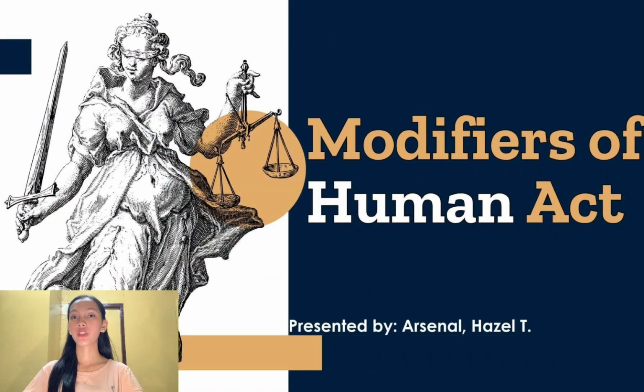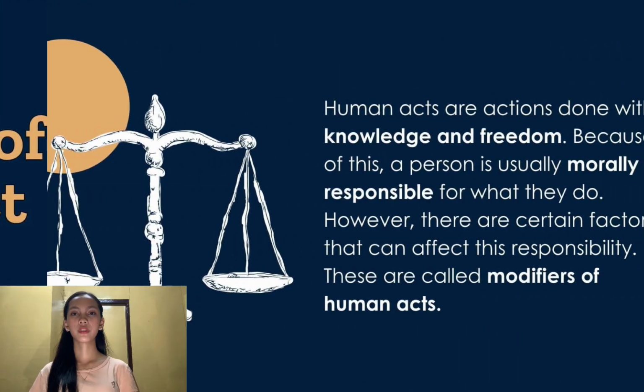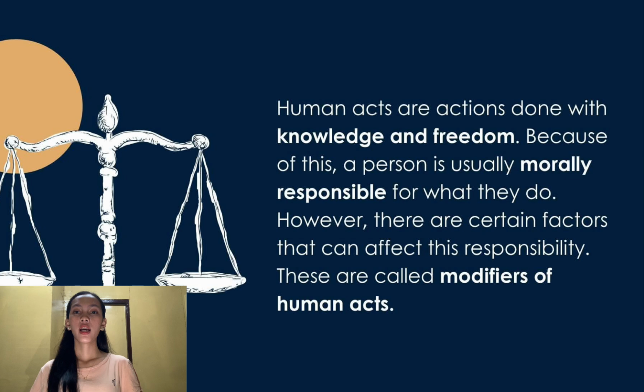Today I am going to discuss Lesson 2, which is the modifiers of human act. When we say human acts, these are the actions that people do accompanied by knowledge and freedom. Knowledge, where you know what you are doing, and freedom, where you chose to do it. Because of this, a person becomes morally responsible for their actions.